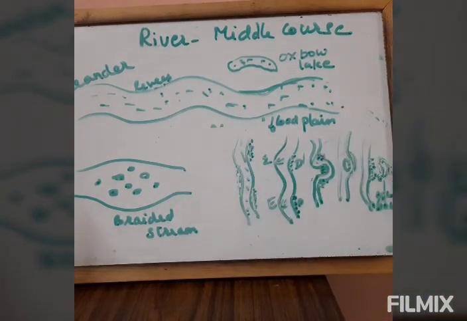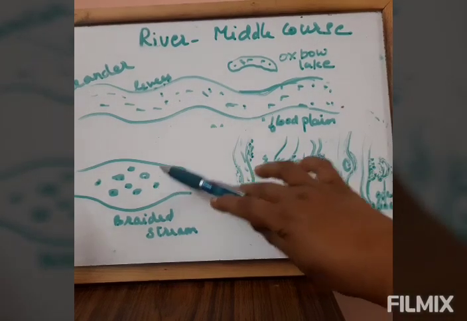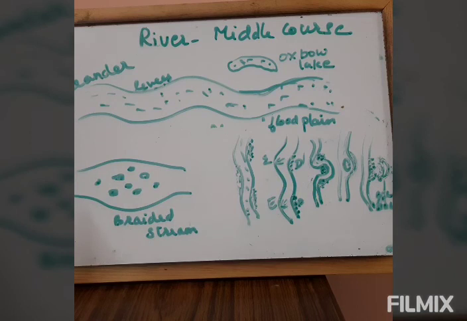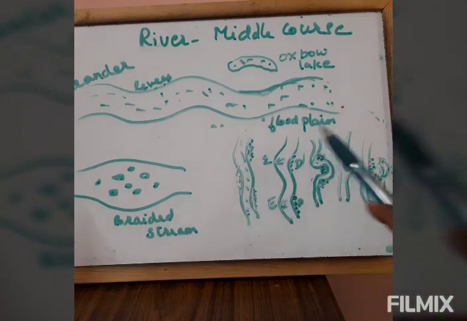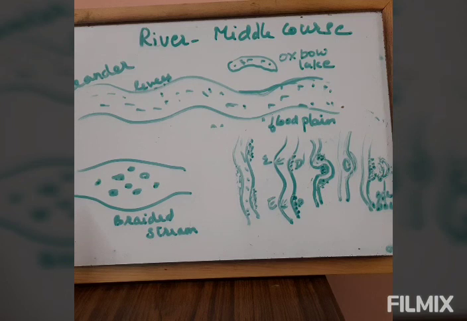This you see in Assam. The Kaziranga sanctuary is situated in one of the islands here in Assam. You can find this kind of form there, and this is the formation of meandering and oxbow lakes, levees, and floodplain. Then the river further goes towards the seaside. So that is the lower course. We'll see in the next video.